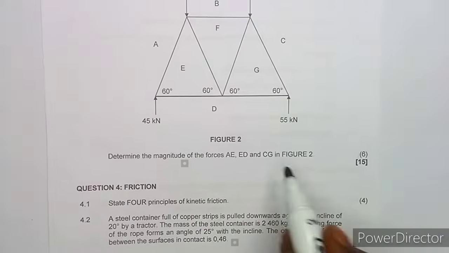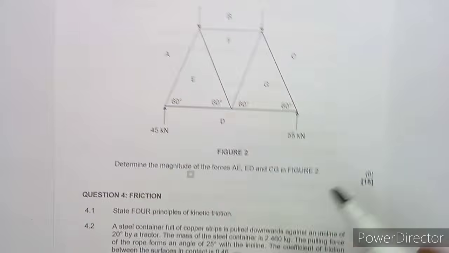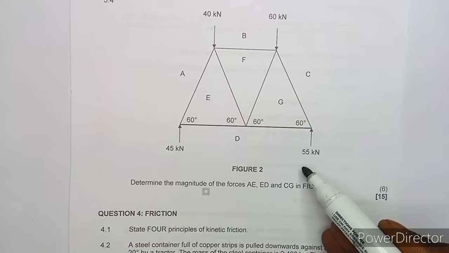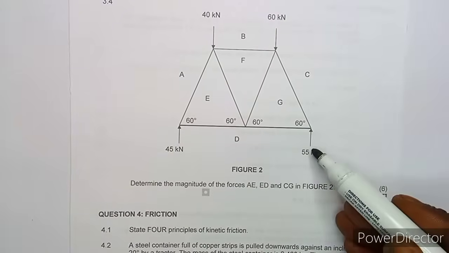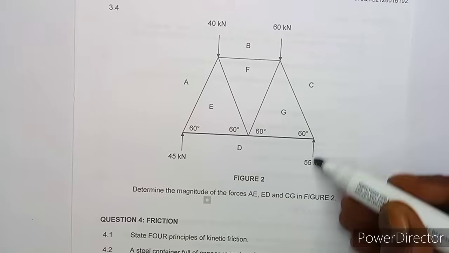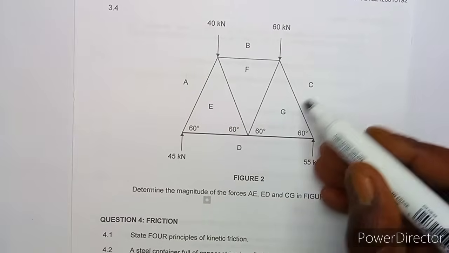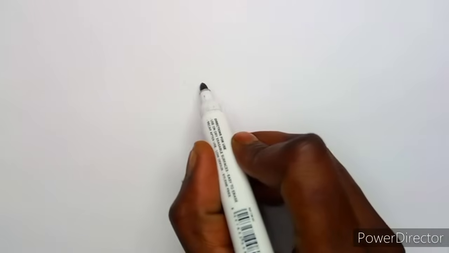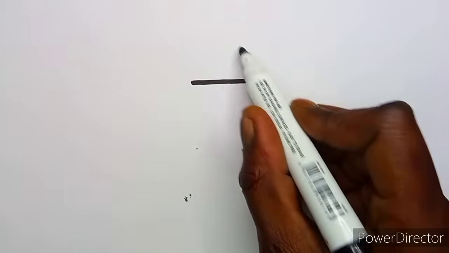On the other part, I wonder why they even ask about this, because it's just a repetition of what we did on AE to calculate CG, but working with this side. We're going to work with the vertical, because this one is part of the vertical from C.